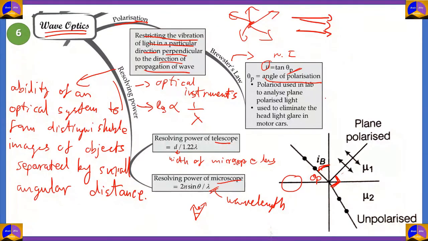And in laboratories, in order to analyze polarized light, we use a device called a Polaroid. And again, polarization is important because it's used to eliminate the headlight glare in motor cars, and also if you have too much light, sometimes it may disturb your work, so you use polarization in order to reduce the intensity and the amount of light that is coming to your eyes. So basically, sunglasses use polarization in order to make your eyes feel comfortable.